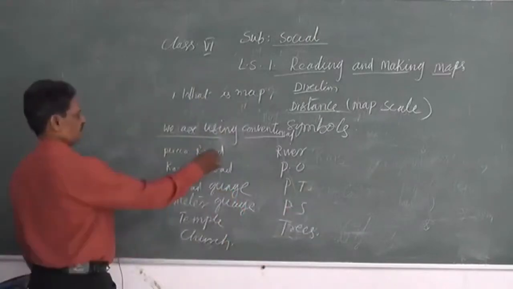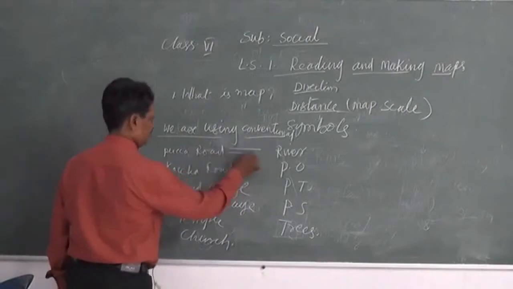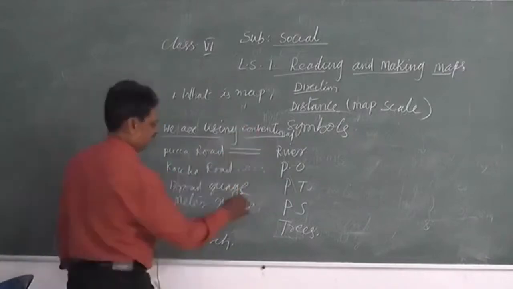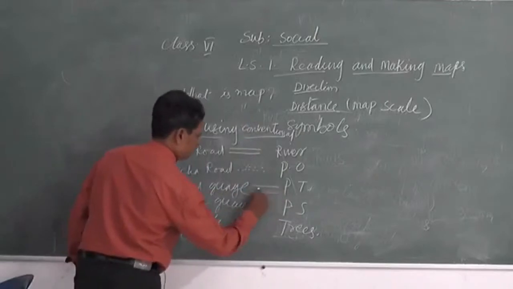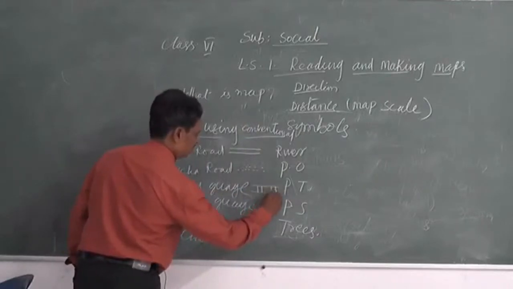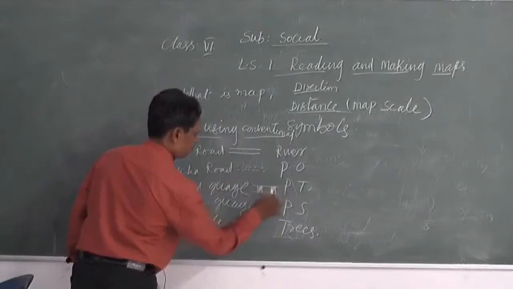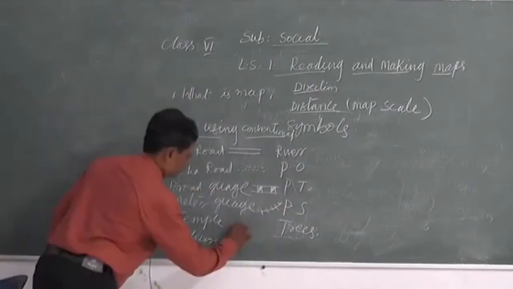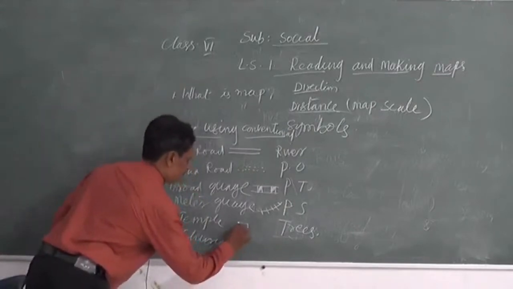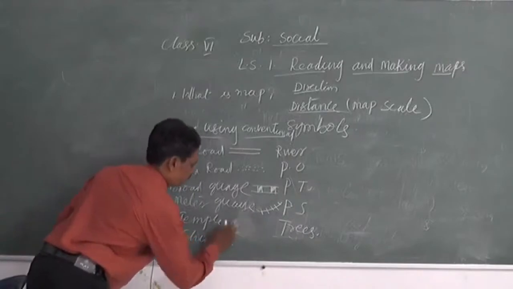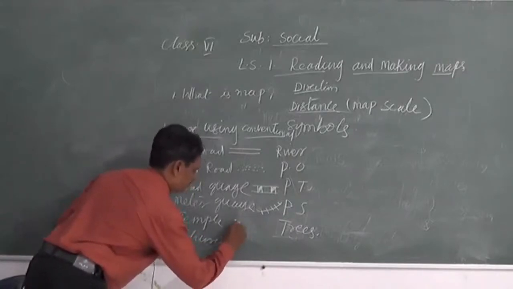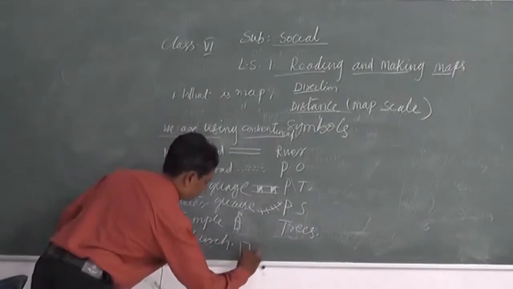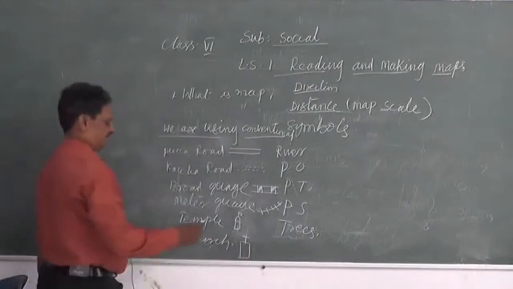So suppose pucca road is like this. Broad gauge is a symbol like this, narrow gauge, temple, church, and masjid.